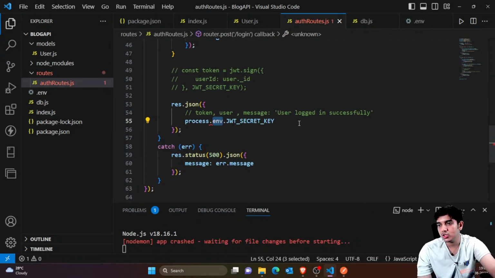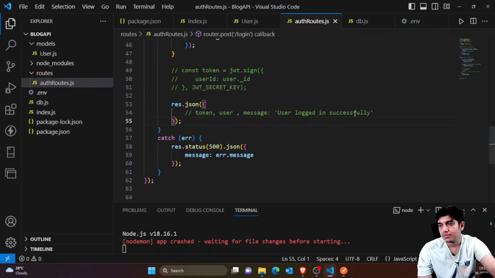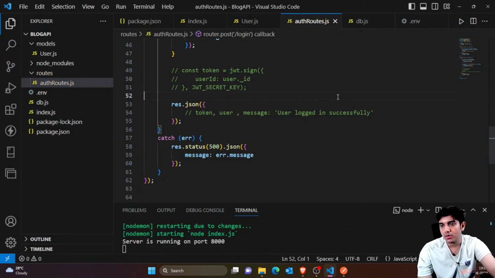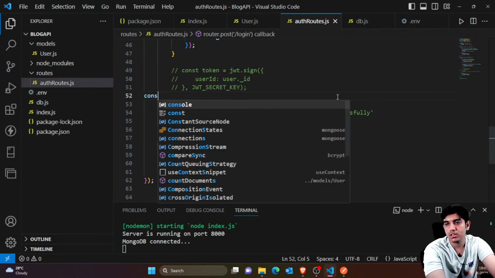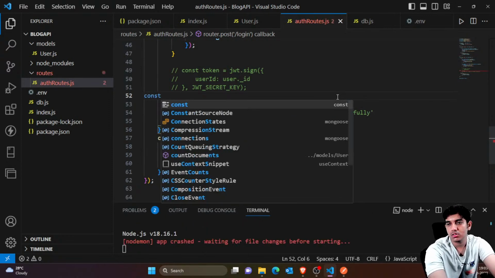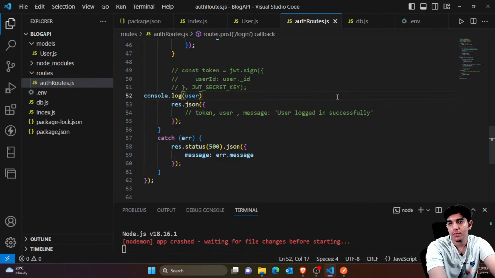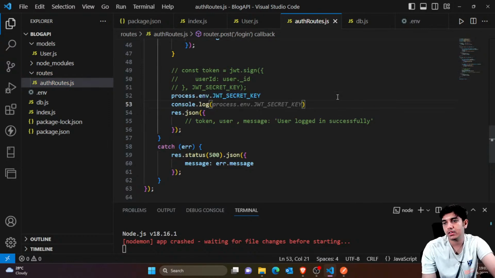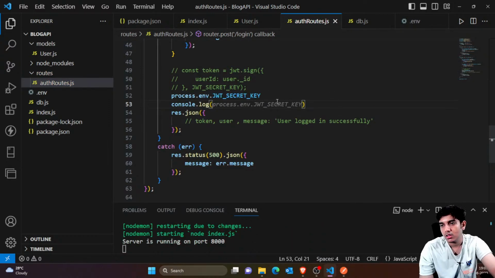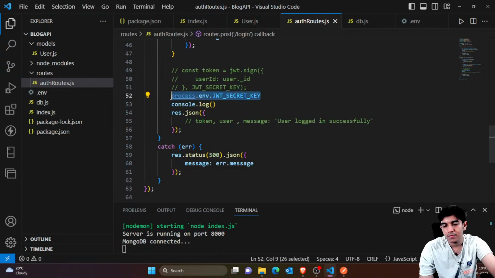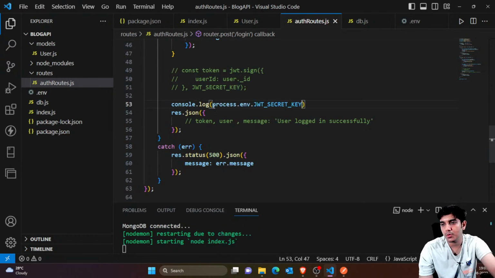I actually want to check whether this is working properly or not. Before doing that, instead of this, I would just print console.log process.env JWT secret key, because this is actually not imported and we are trying to import this.